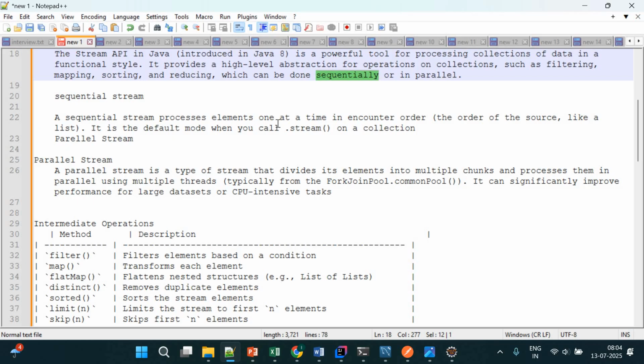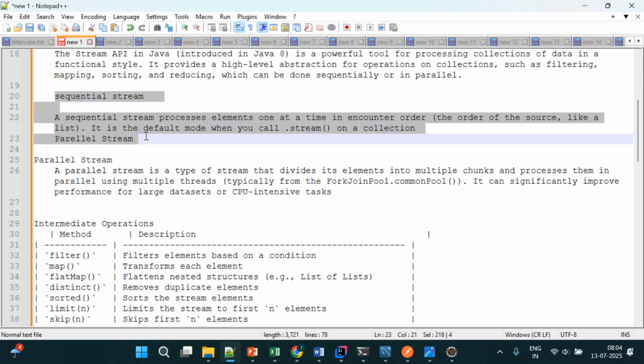I mean, it is not going with the bulk of data. So when it is processing the data, it will take one element, complete it, and then go one by one, in the order of the source, like a list, right? It is the default mode when you call dot stream. Whenever you create a stream by default, it directly gives me a sequential stream. For parallel streams, we have to call parallel stream explicitly, otherwise it will not. So sequential streams just process the data elements one by one, one at a time.